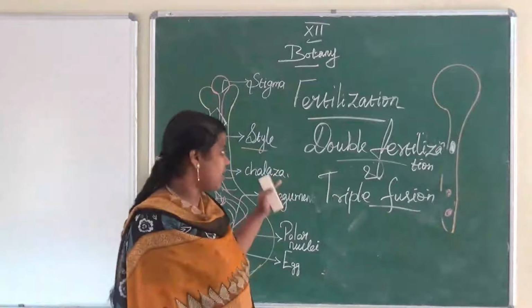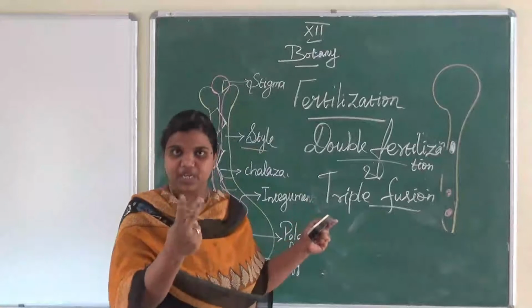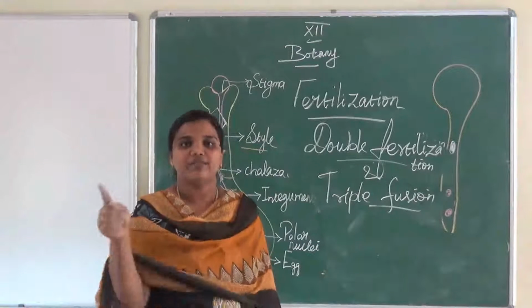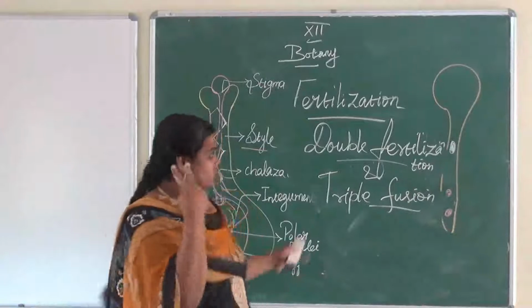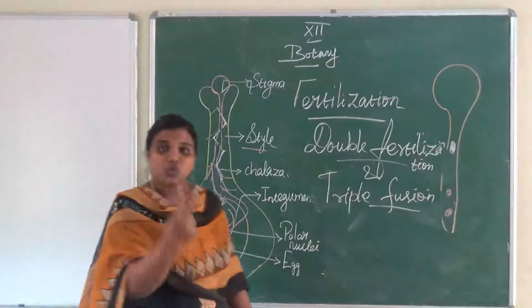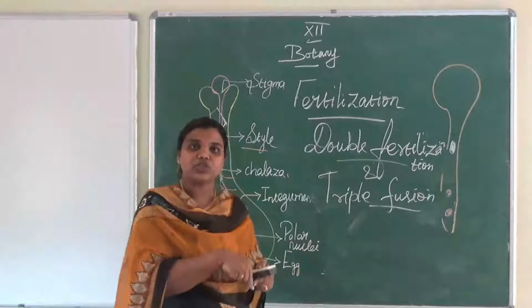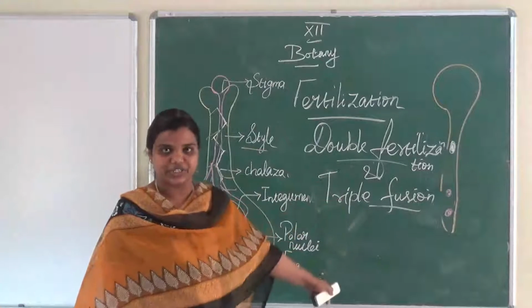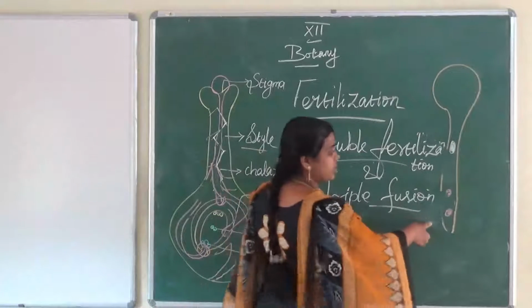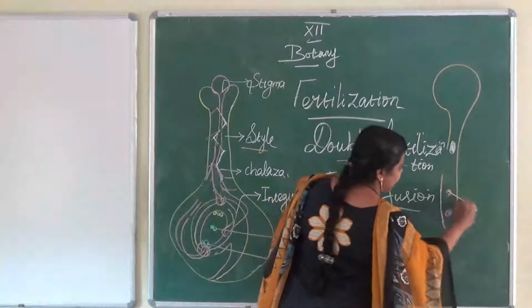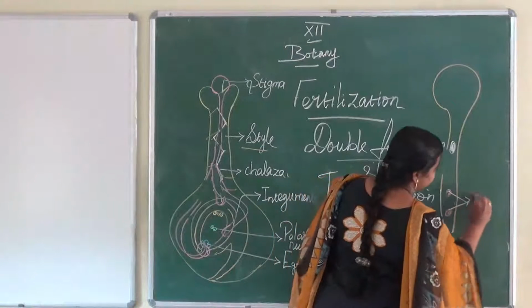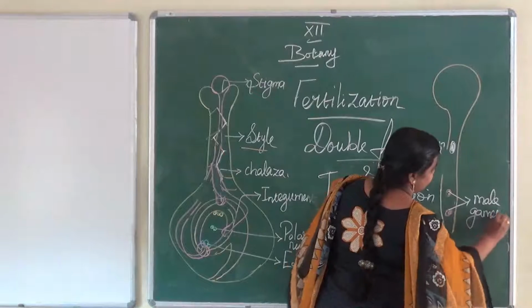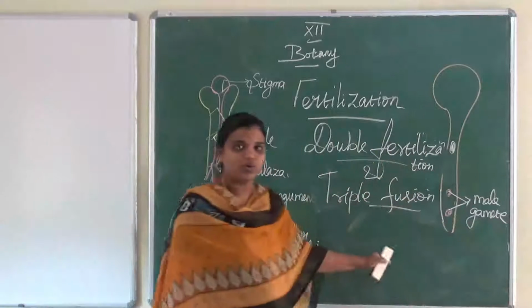Yes, when two male gametes are involved in the fertilization, that is double fertilization. In the pollen tube, two male gametes are present. Yes or no? Yes, it's clear.